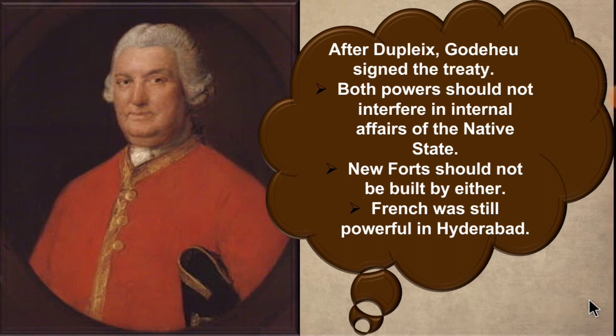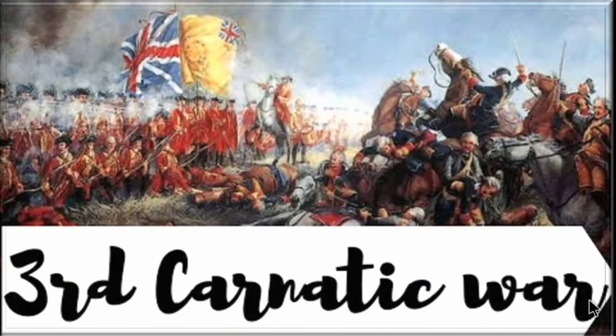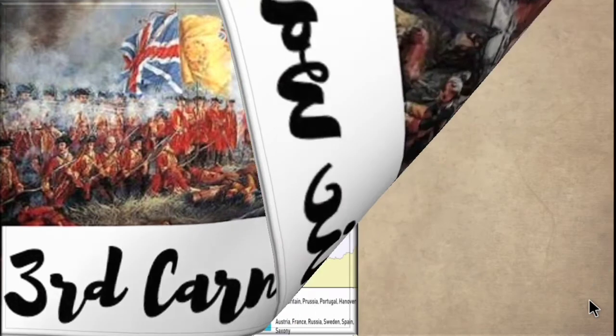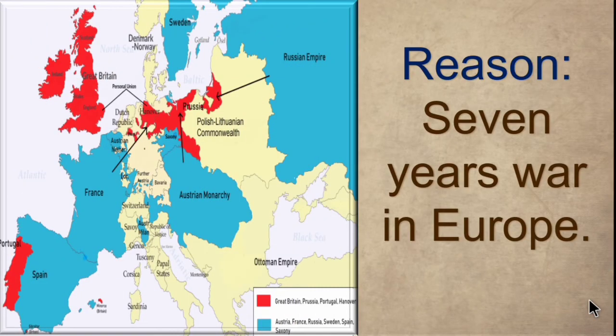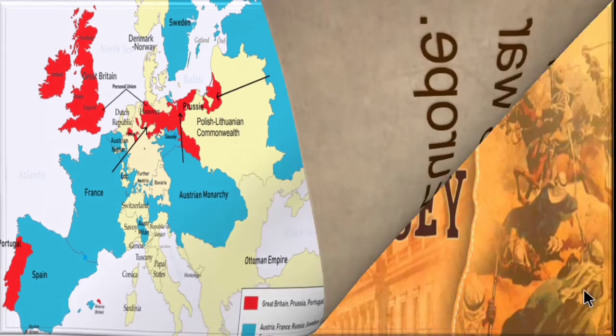So children, I hope you are clear with the Second Carnatic War. Now let's move on to the Third Carnatic War. The Third Carnatic War was fought between 1756 and 1763. Now let's see the reason for it. The reason is the Seven Years' War in Europe, which broke out because of a succession problem: who will become the next ruler?